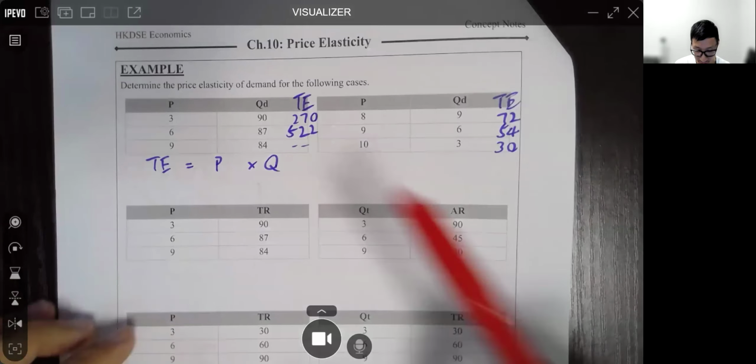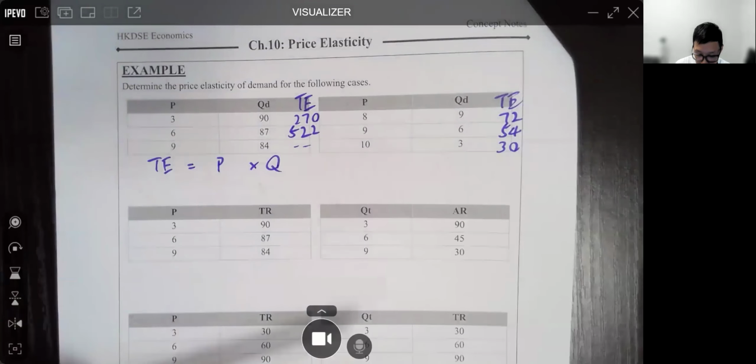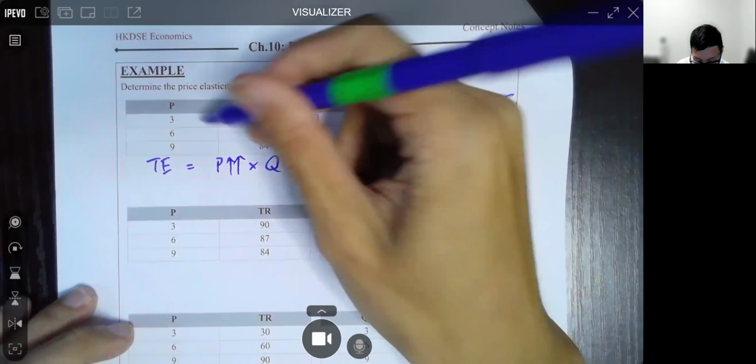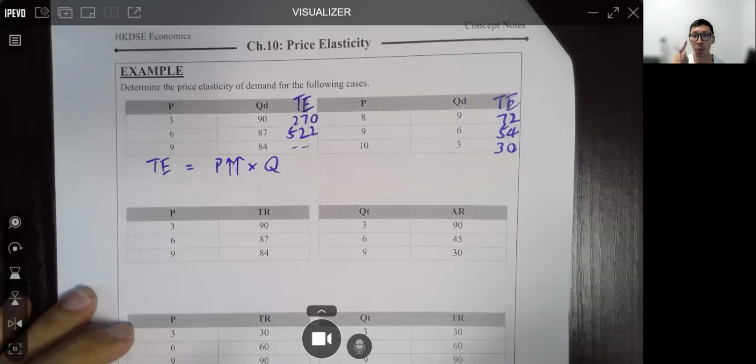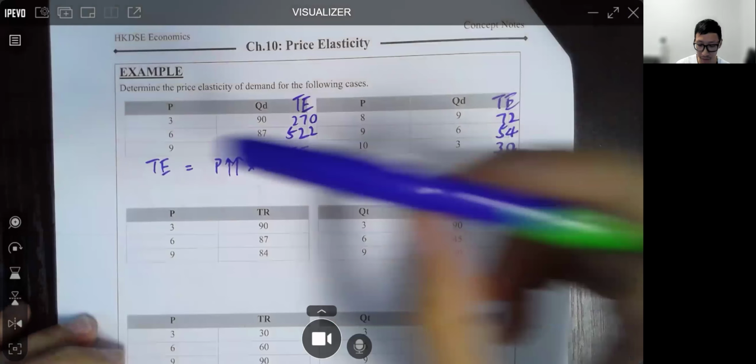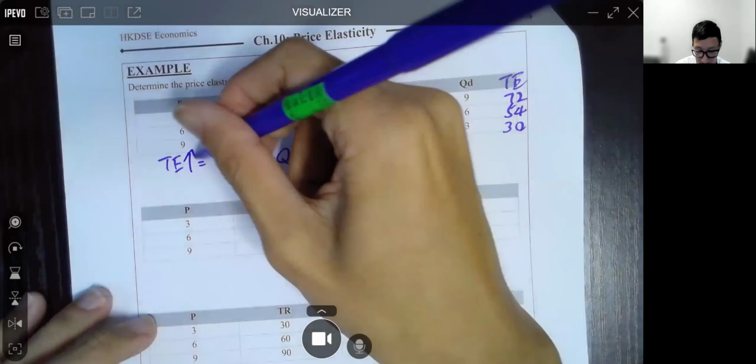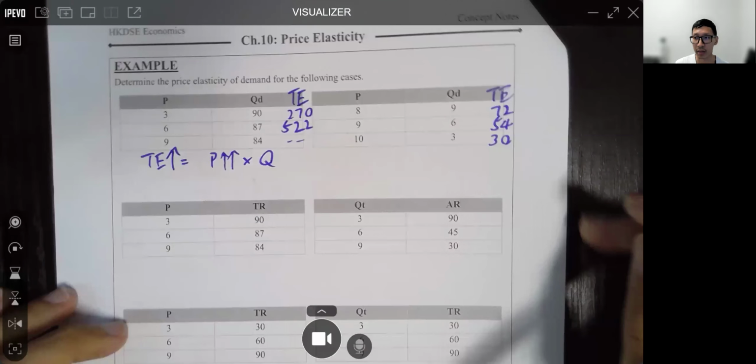Let's check here. As price increases, 由3蚊去6蚊，6蚊去9蚊。What happens to the total expenditure? We see that total expenditure has also increased.